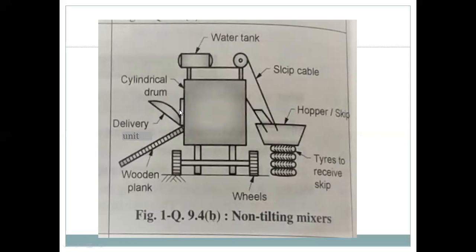So concrete is discharged from this delivery unit. When the concrete is totally mixed, the delivery unit is placed onto the wooden planks, and due to the placement of the delivery unit and the revolution of the drum, the concrete is discharged onto the hard surface or the metal sheet.